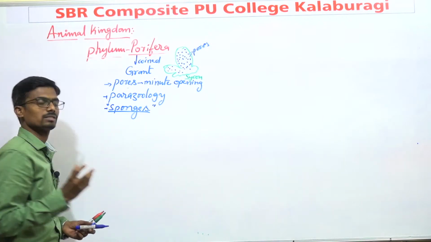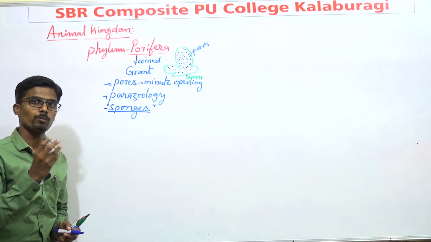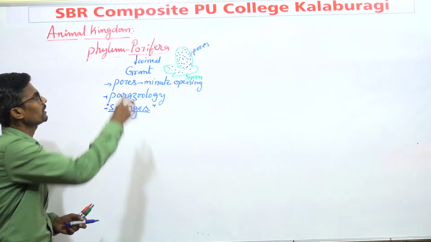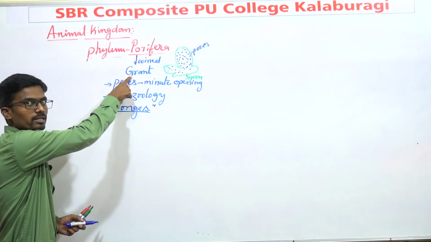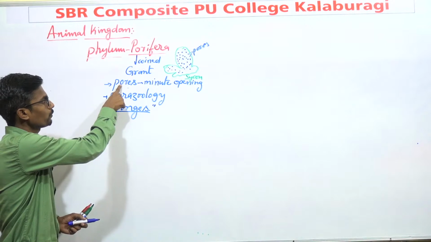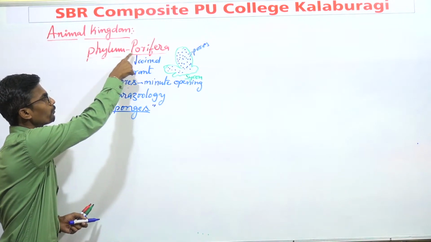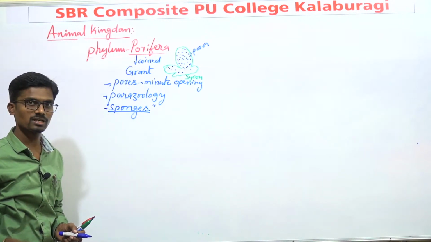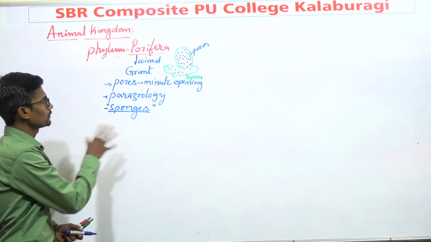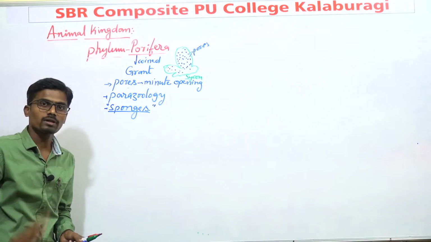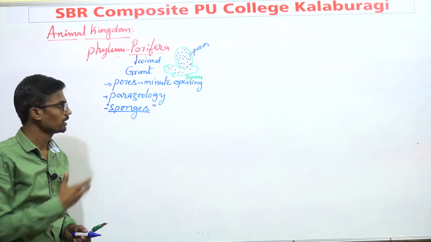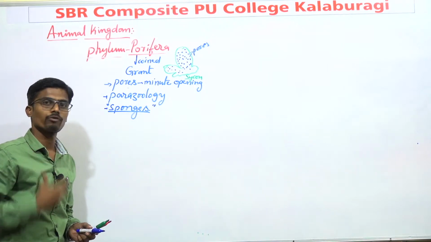These are some basic concepts of Porifera. Just to remember: the scientist who coined the name, the minute pores, the study of Porifera known as parazoology, and commonly known as sponges. After that, we should go into Porifera in detail.